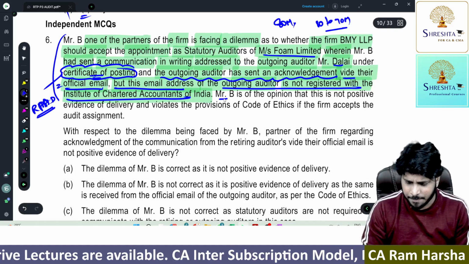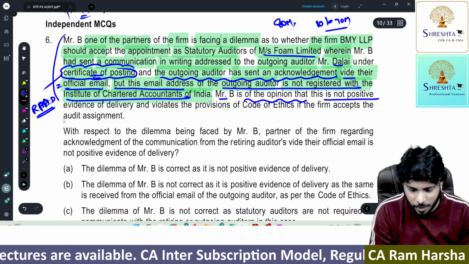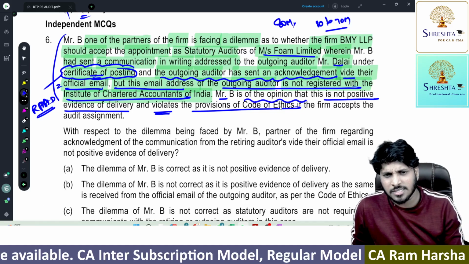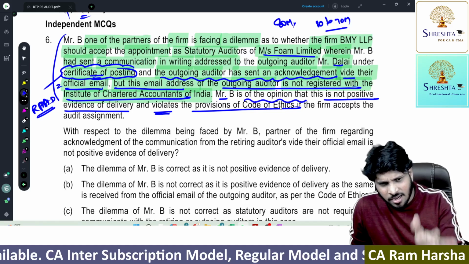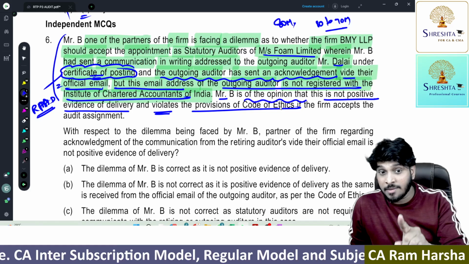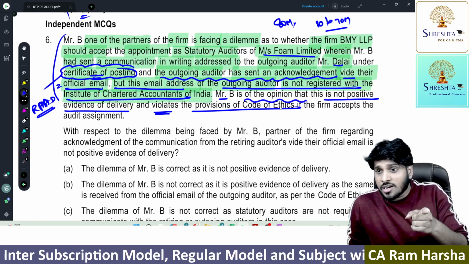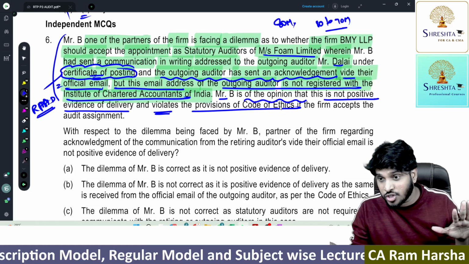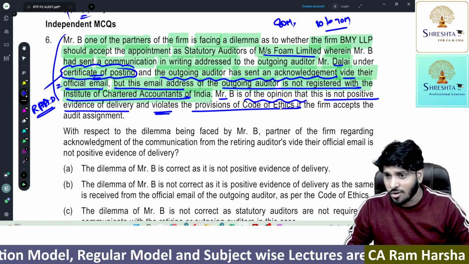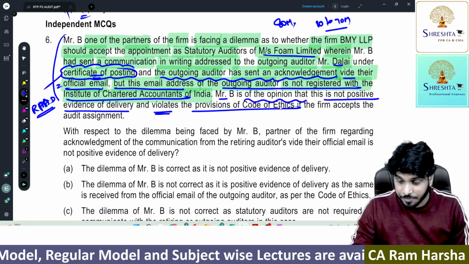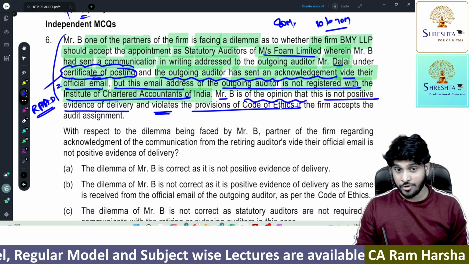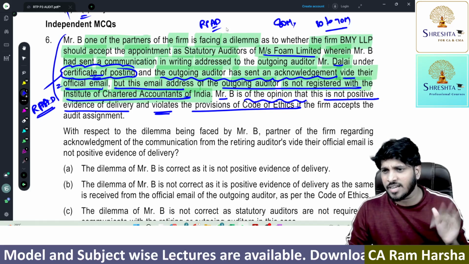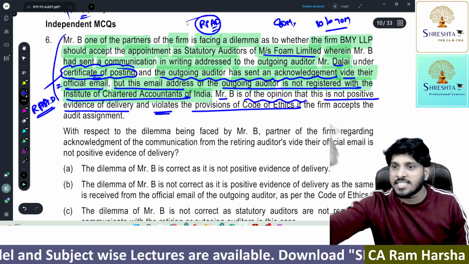Mr. B is of the opinion that there is no positive evidence of delivery and that it violates the provisions of the Code of Ethics. See what the Code of Ethics principle says. RPAD method, email, certificate of whatever you follow, delivery proof must be there. Here, I sent it through certificate of posting. The other auditor has replied that he received it, and he has given NOC, clean sheet. Communication completed. Delivery. Remember, many students here confuse. Sir, we have to send only by RPAD. What is that, registered post acknowledging delivery? What does it mean? This is a proof that it is delivered.